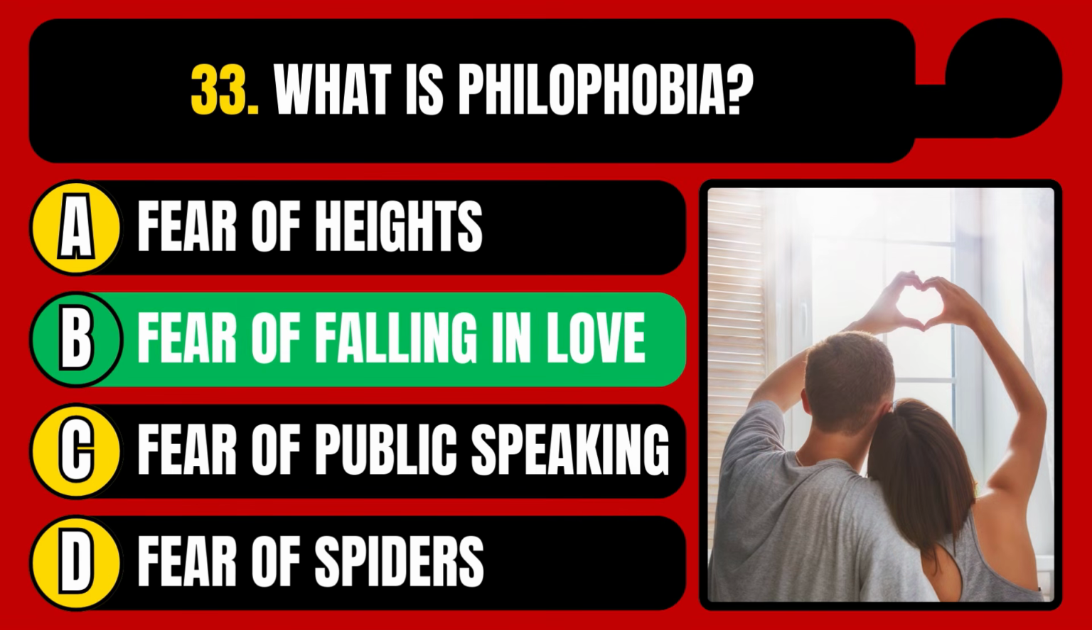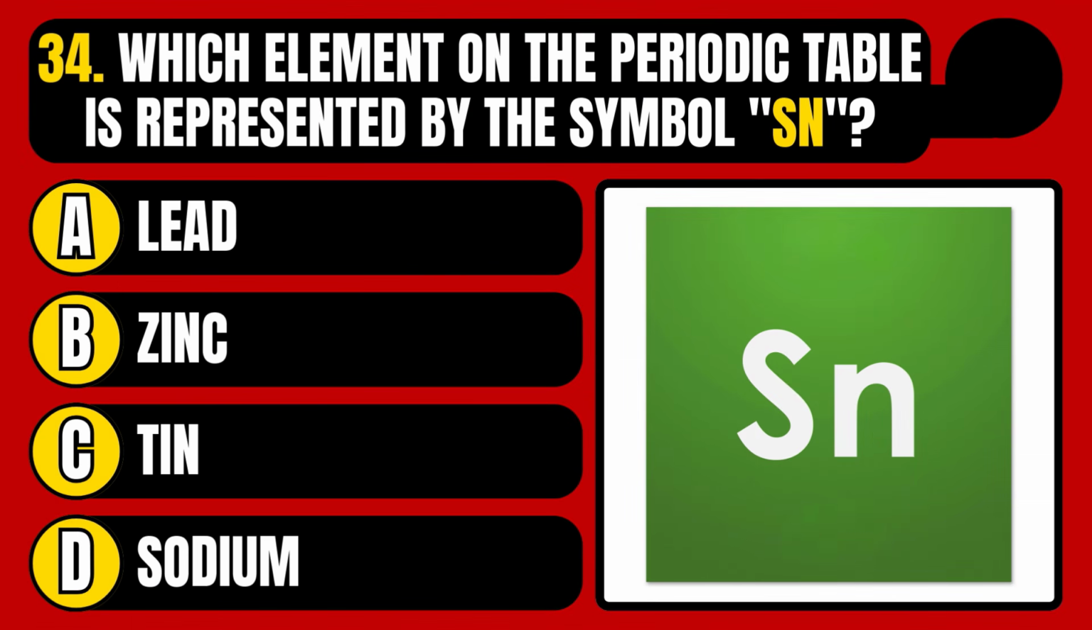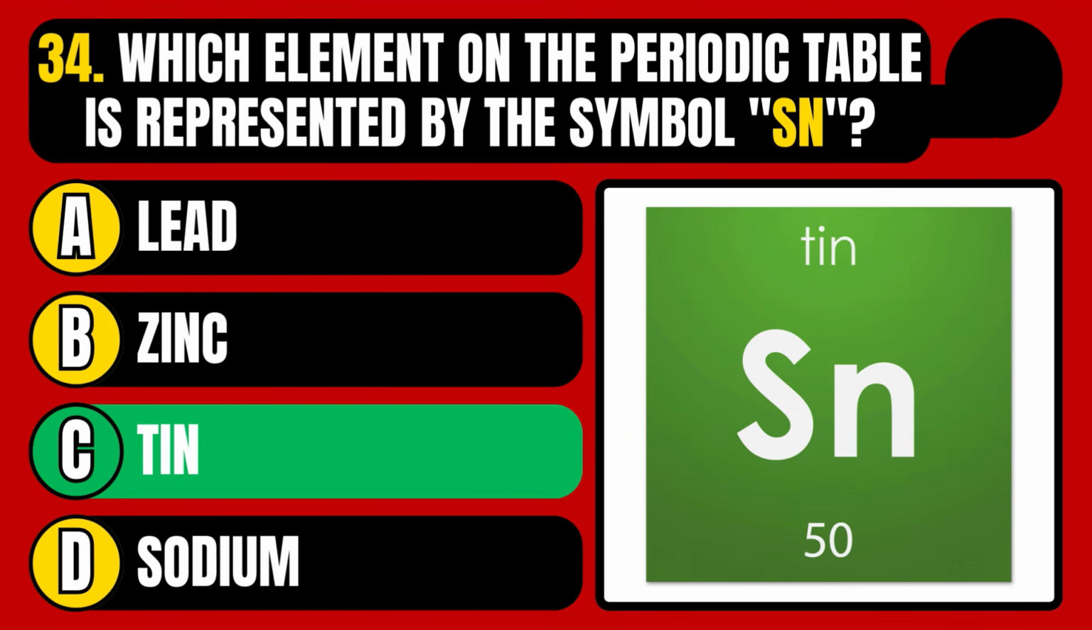The correct answer is option B, fear of falling in love. Which element on the periodic table is represented by the symbol Sn? Lead, zinc, tin, or sodium? The correct answer is option C, tin.